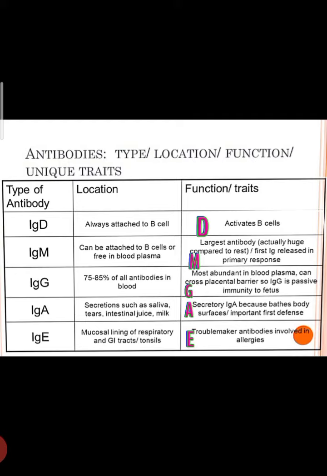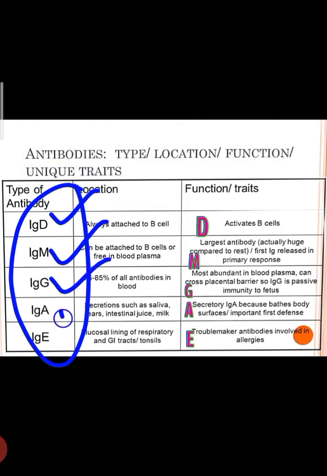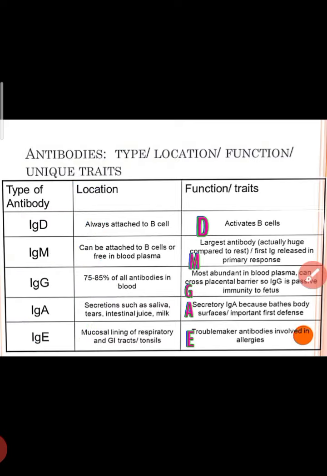Yes. Now we are going to see about antibodies, type, location and function. As we studied earlier, 5 types: IgD, IgM, IgG, IgA, IgE. Right? Now IgD. IgD location is always attached to B cell. IgM can be attached to B cell or otherwise they can freely float in blood plasma. IgG, 75 to 80% of all antibodies in blood belong to IgG type.